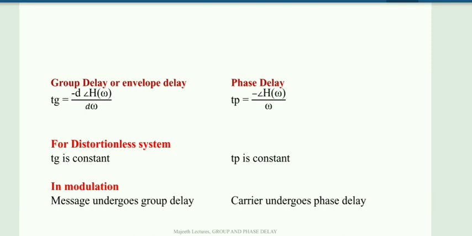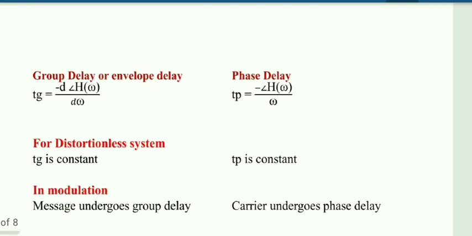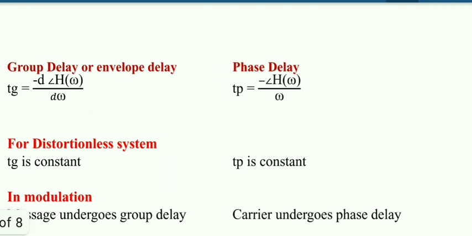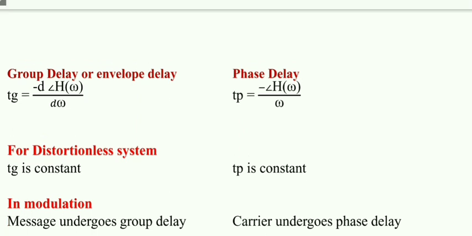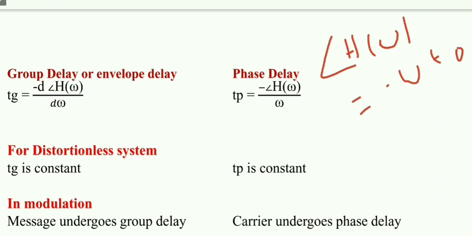Group delay is given by the formula Tg is equal to minus d of phase angle H of omega by d omega. Similarly, phase delay is given by Tp is equal to minus phase angle of H of omega by omega. How did I get this? We know that we just derived the equation: phase of H of omega is equal to minus omega T naught, where T naught is a delay.